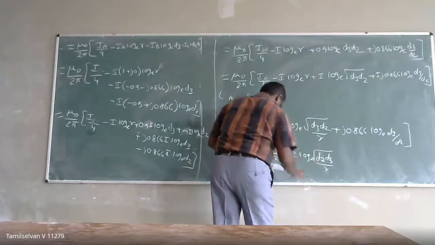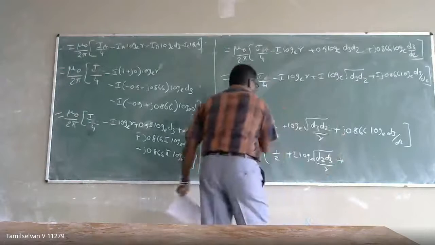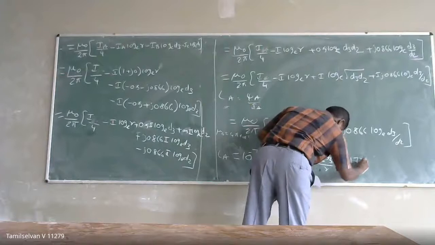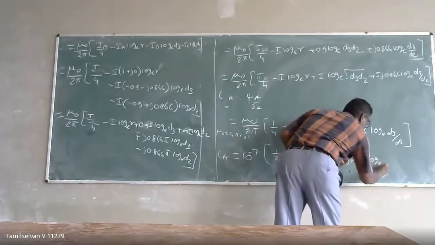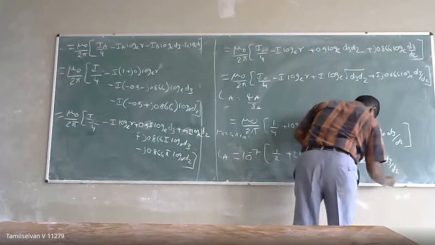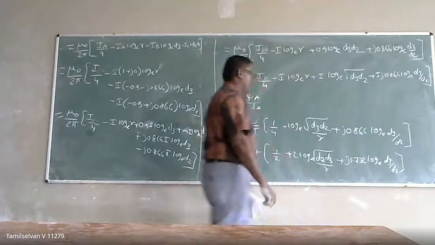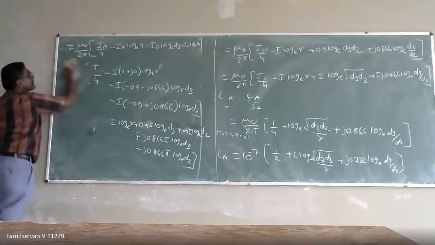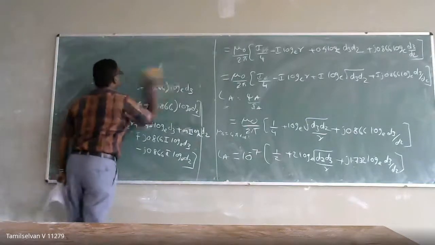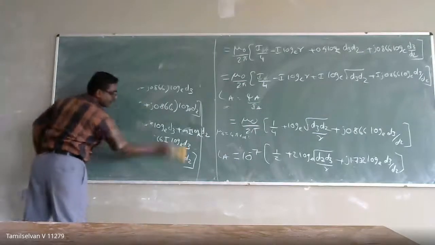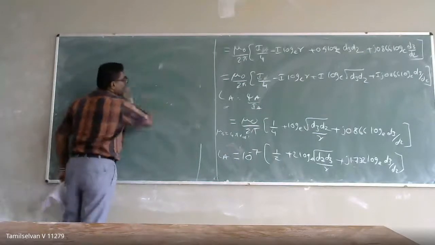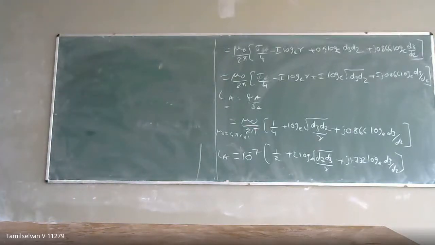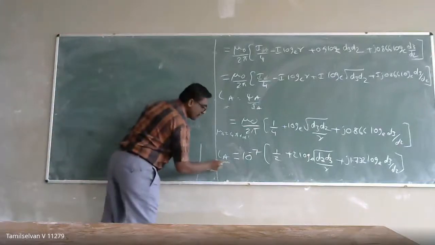Plus, if I multiply by 2, 2 into this value, I can write j of 1.732 log base e of d3 by d2. Okay. So this is the inductance of conductor A.